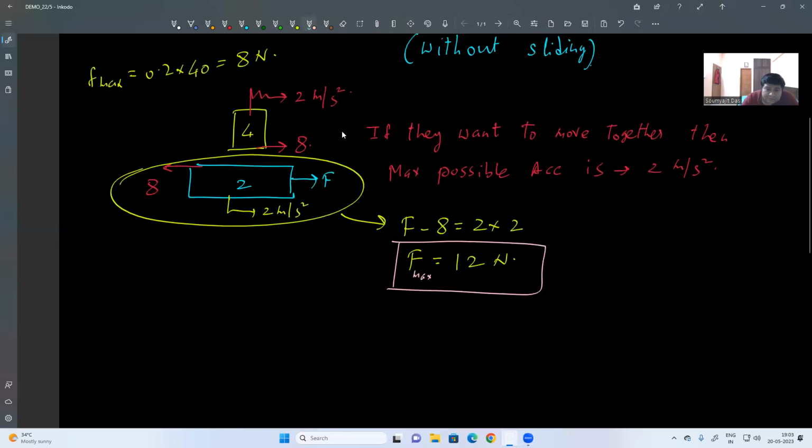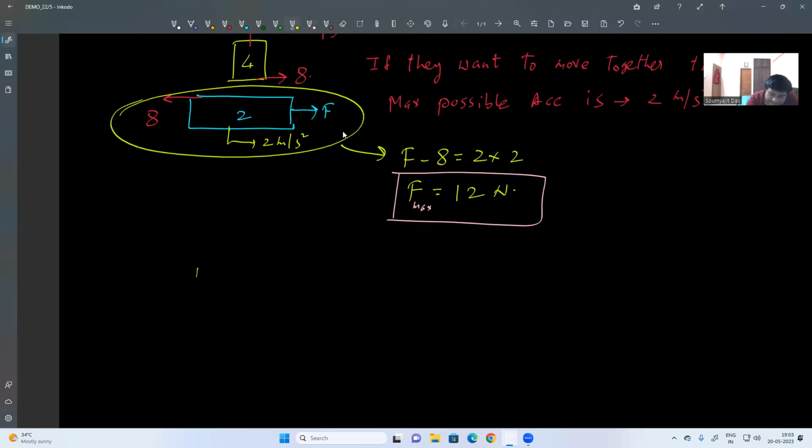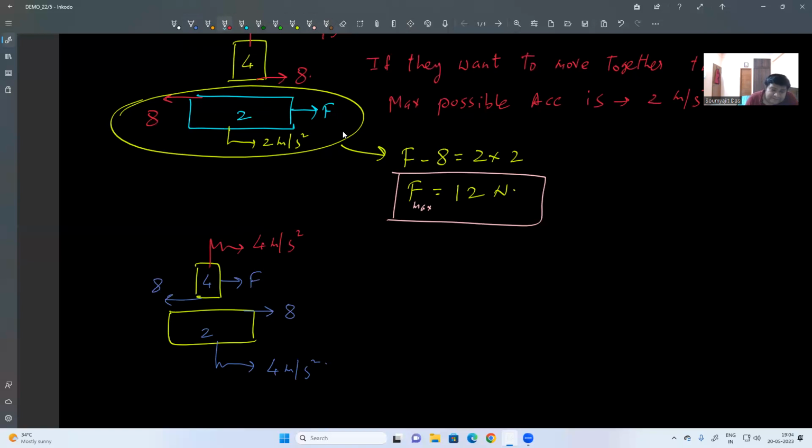Let's come to the upper body. Let me apply force F on the upper body. Then friction will help the motion of the 2 kg, but oppose the motion of the 4 kg. So tell me, if 8 Newton force is applied on the 2 kg body, what will be the acceleration? 4 meter per second square. That means if they move together, they will move with a common acceleration of 4 meter per second square.